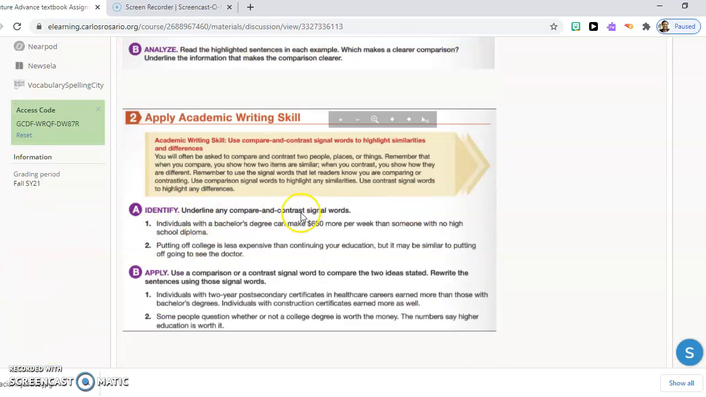Here, underline any compare and contrast signal words. And here you're going to rewrite sentences. So you can type them in the comment section or write them on a piece of paper. When you take your picture, friends, make sure the picture is close so I can actually read what you wrote. Some of you take the picture far away. I can't really see if you did anything. So please make sure the picture is clear and close so I can see what you wrote.